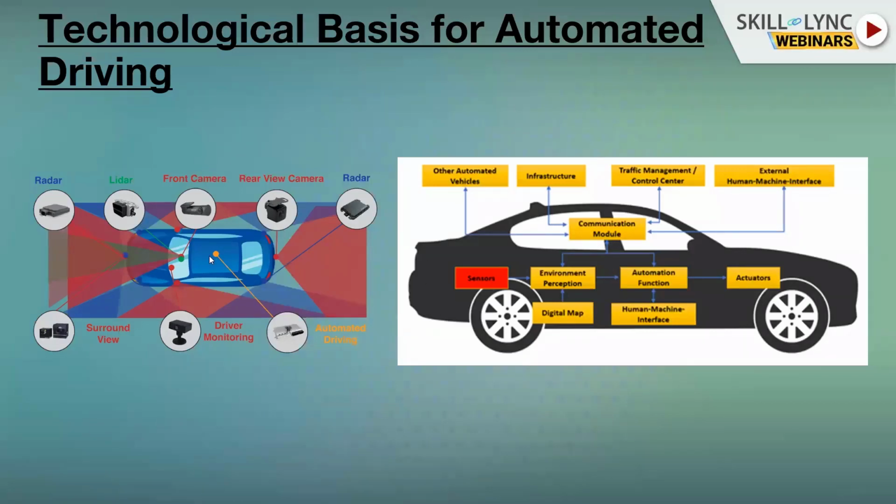Or you can have something like a Velodyne that you have on the roof. Here is a rotating LiDAR that you probably saw in the example of the Google car, that is rotating and gives you an image of the environment in real time, and this is 360 degree. So you can have different types of sensors simply to sense the environment.